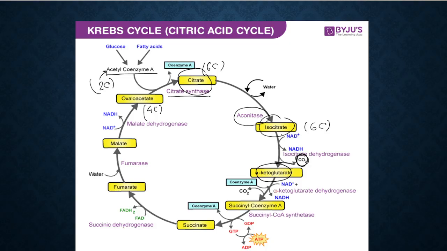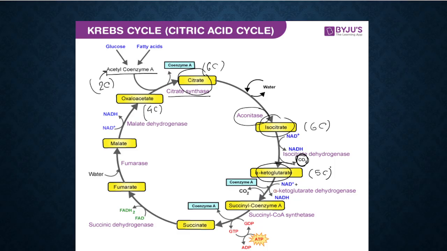Isocitrate is converted into alpha ketoglutarate with the help of isocitrate dehydrogenase. This is the first decarboxylation which is occurring. The first CO2 is released in the TCA cycle, and the compound which is formed is alpha ketoglutarate, और एक कार्बन यहाँ पर लॉस हो रहा है. So alpha ketoglutarate is a 5 carbon compound.